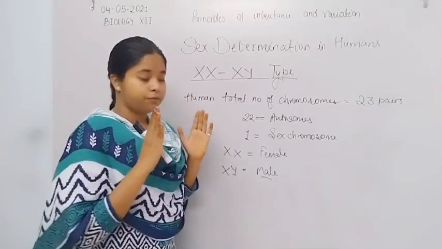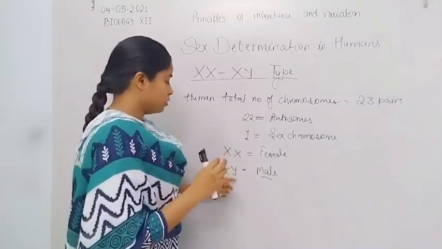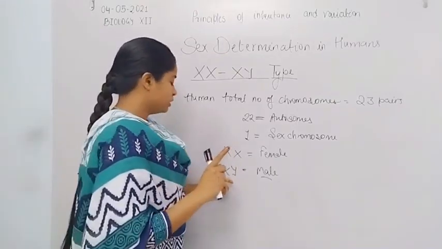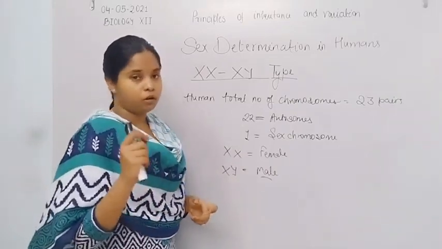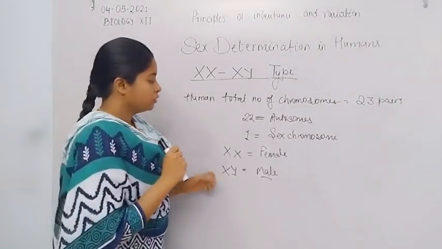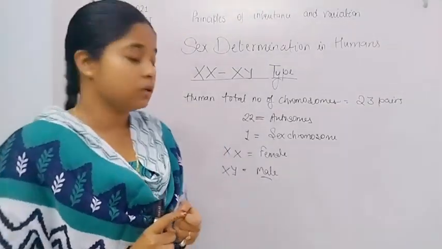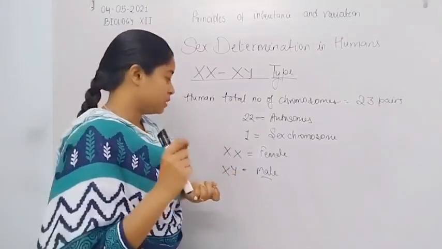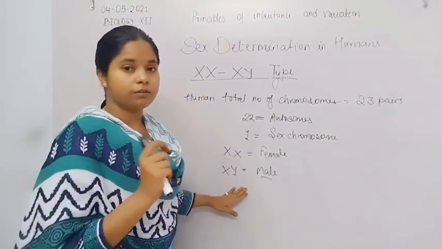There is a 50% possibility of formation of a son and a 50% possibility of formation of a daughter. The probability of formation of these two gametes is always 1/2.